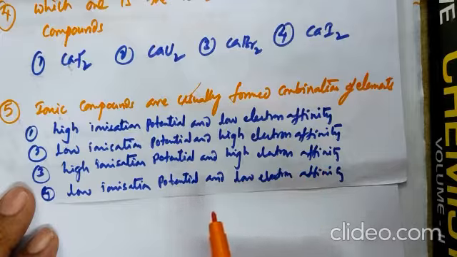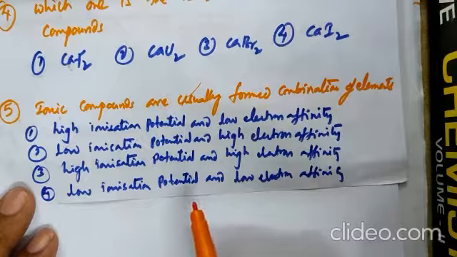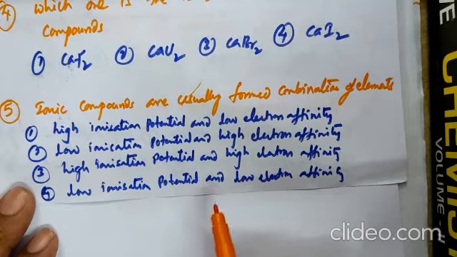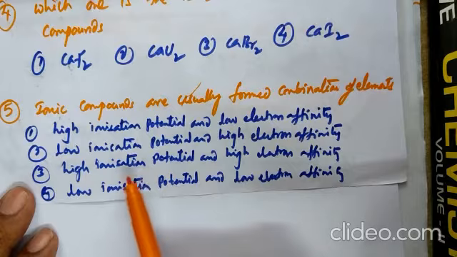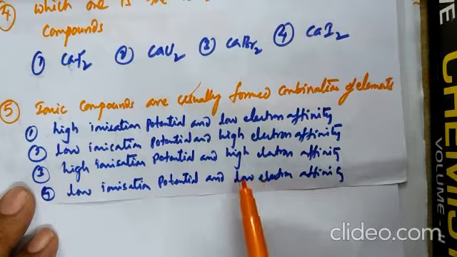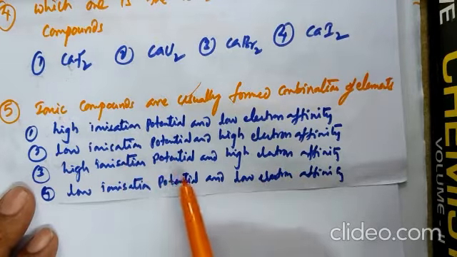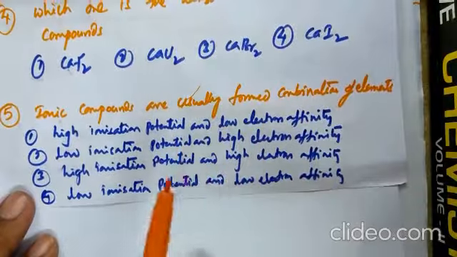Fourth one, low ionization potential and low electron affinity. Here, always think regarding the formation of cation and anion. To get cation, we are using energy, that is ionization energy. Using energy should be less, means ionization potential should be low. And whenever an electron is added to the neutral atom, there is energy released, that is electron affinity. Electron affinity should be more. So here the correct answer is low ionization potential and high electron affinity.